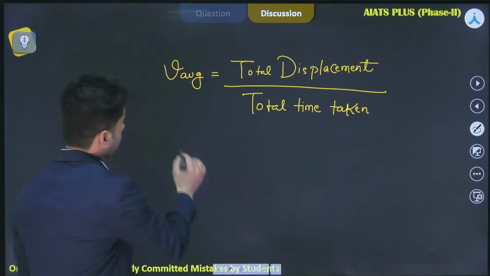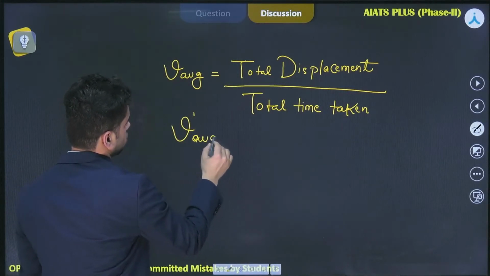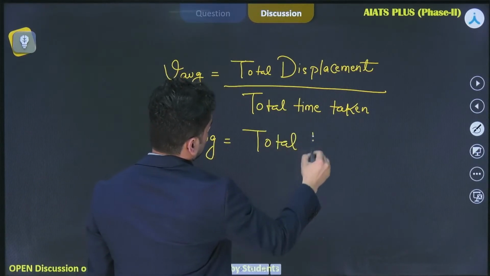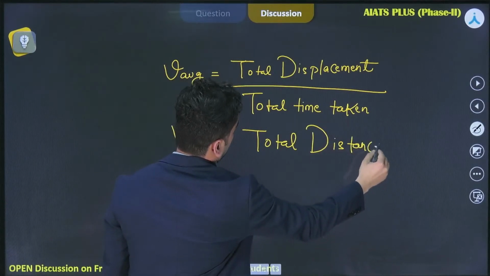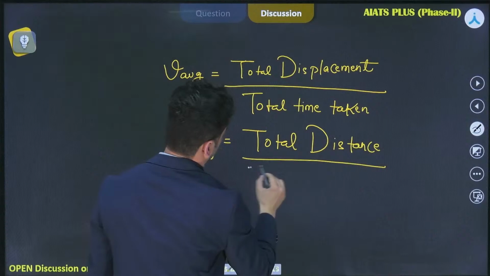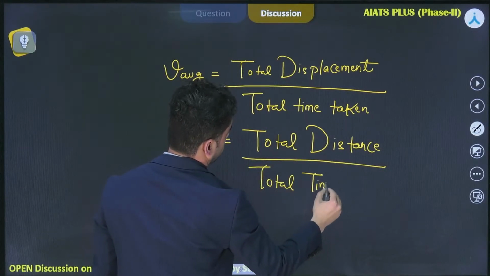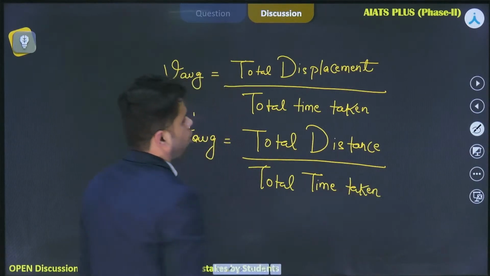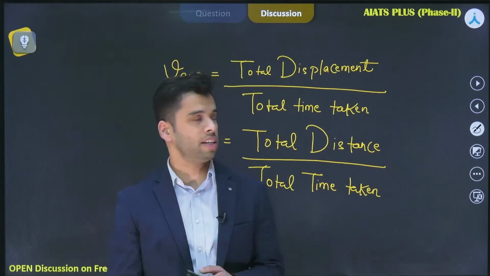How do you define average speed? So V prime, let me denote as V prime. So V average in this case will be defined as total distance upon total time taken. I hope you know these basic formulas for the average velocity and the average speed.